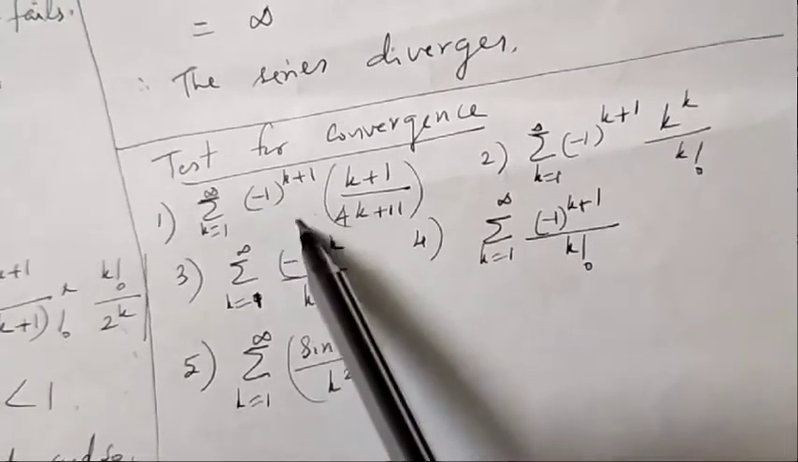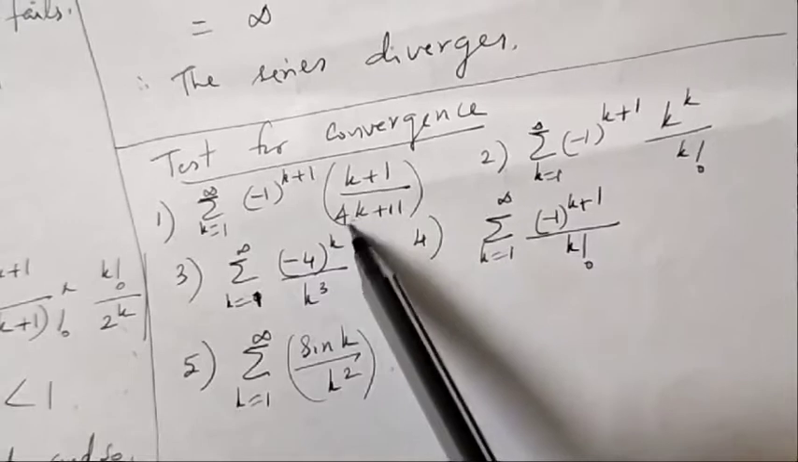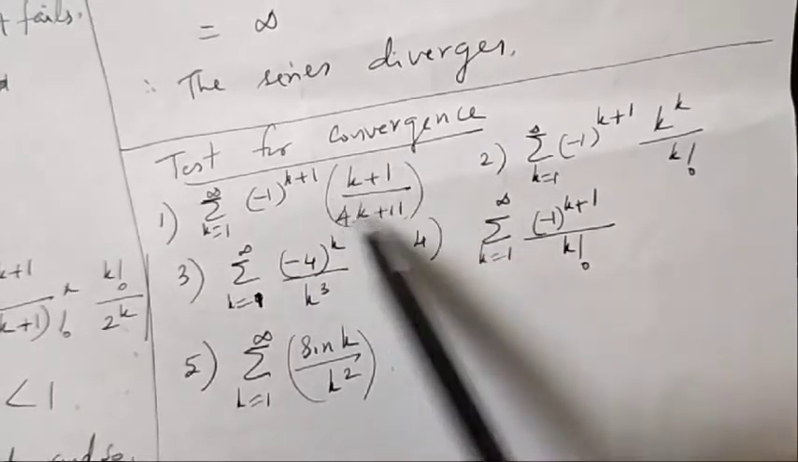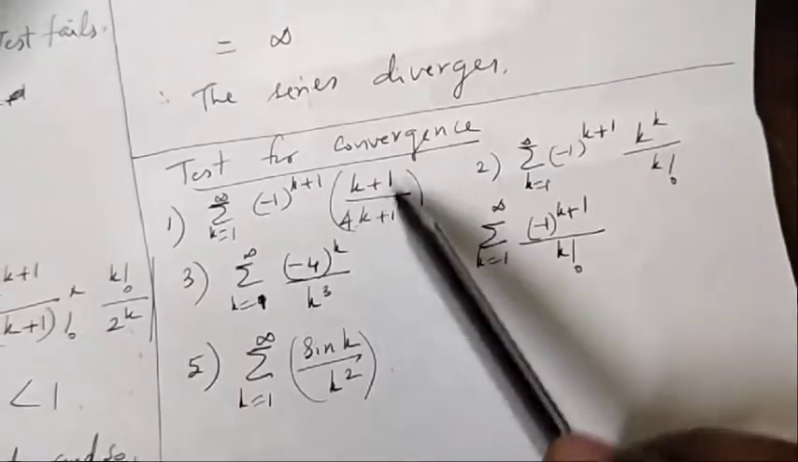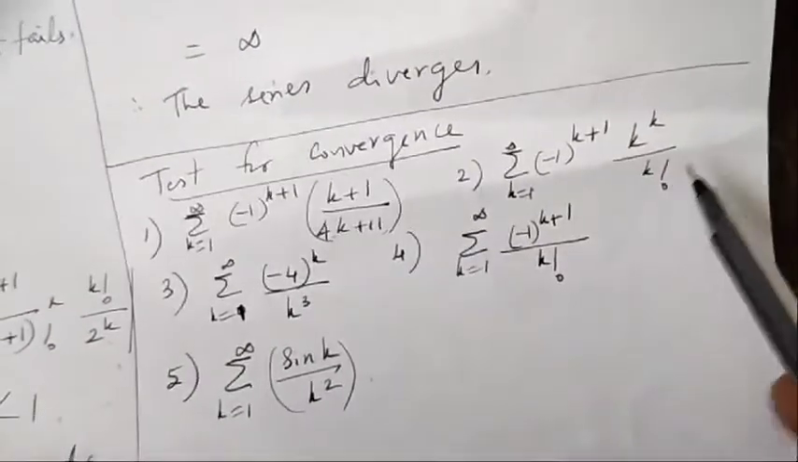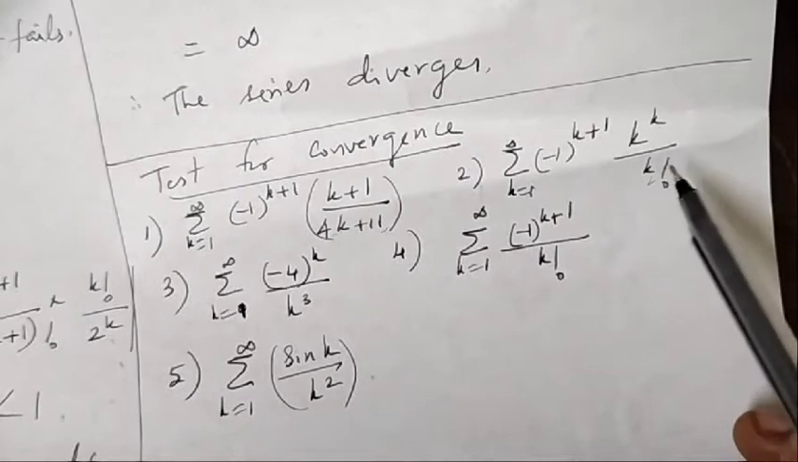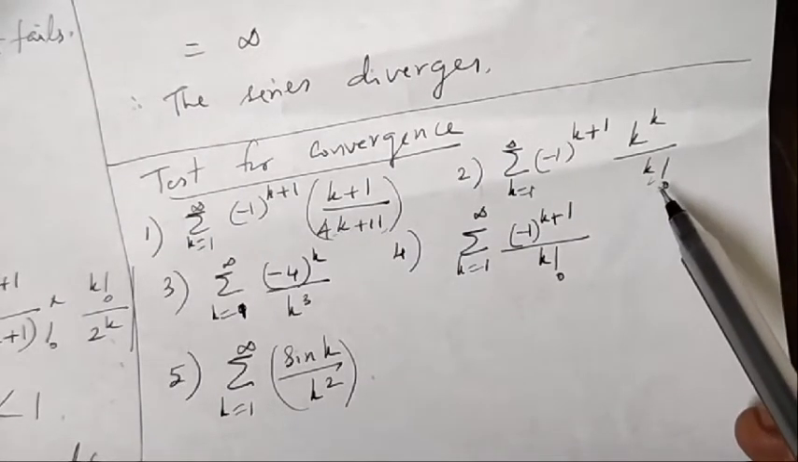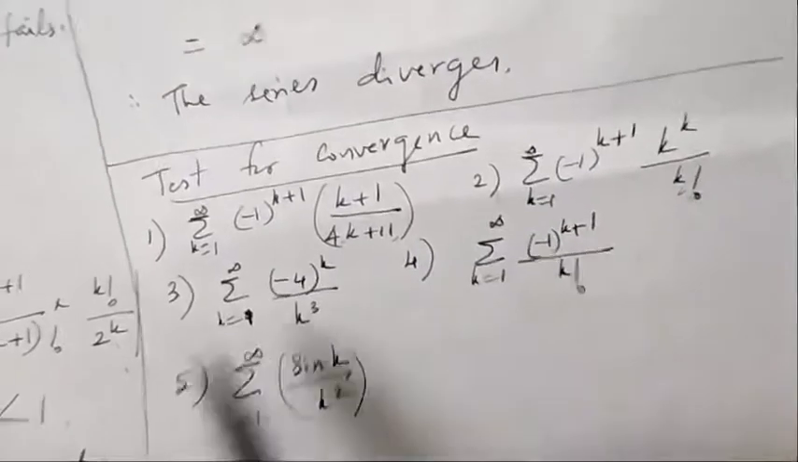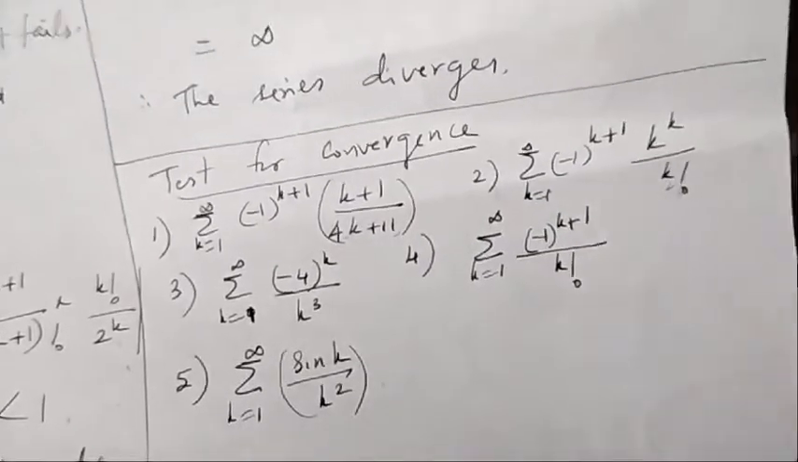Minus 1 raised to k plus 1, k plus 1 by 4k plus 11. This is an alternating series test. We can apply the alternating series test because the numerator and denominator are polynomials. This is also an alternating series, but because there is k factorial, we can apply the ratio test, by considering the positive terms.